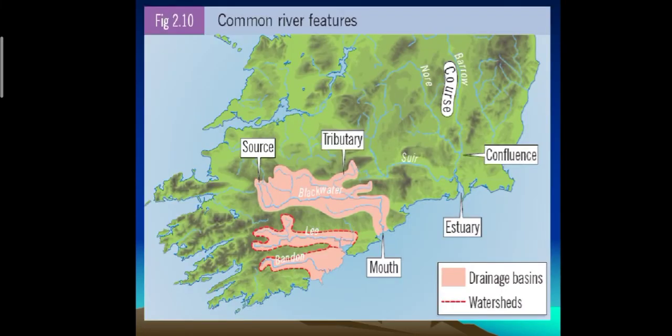We will learn more about the effects of a reduced amount of water reaching the mouth of the river as well. Now here are the common features of a river. You can see source, tributary, mouth, estuary, confluence. Okay, these are the major common features we will find in a river.